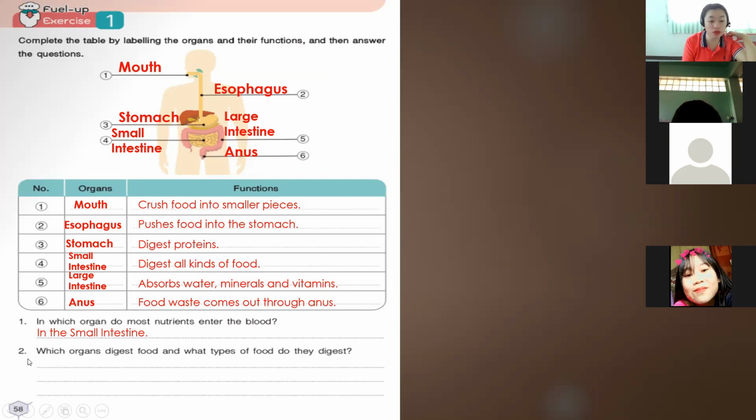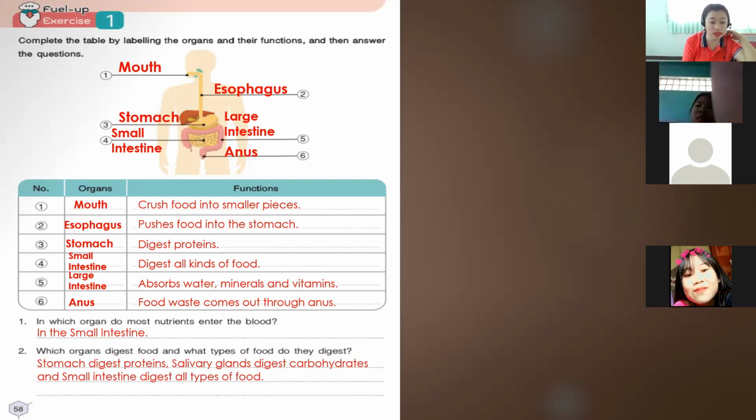And question number 2, which organs digest food and what types of food do they digest? Okay, so we have the stomach digest proteins, salivary glands digest carbohydrates, and small intestines digest all types of food. So these are the organs. We have stomach, salivary glands, and small intestines. Okay, and the types of food that they digest: in the stomach, it's protein, salivary glands, carbohydrates, and small intestines, they digest all types of food.